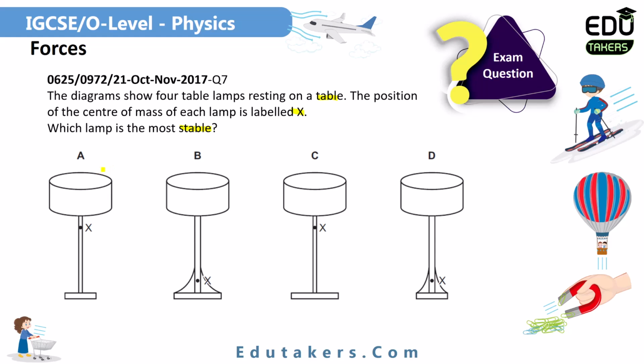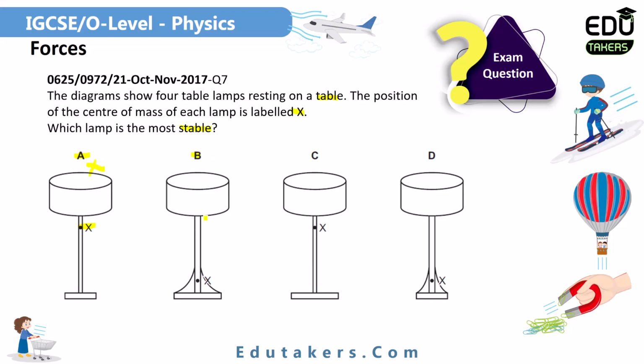Again here you have to use the concept that the center of gravity should be lower and the base should be wider. In answer A, you can see X basically represents the center of gravity. It is not at the bottom, it is at the top. It means that answer A is incorrect. This lamp is not stable.